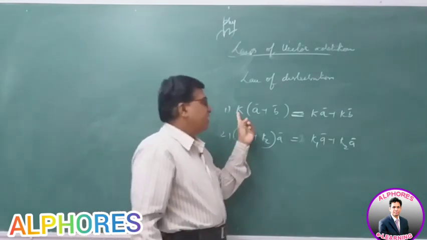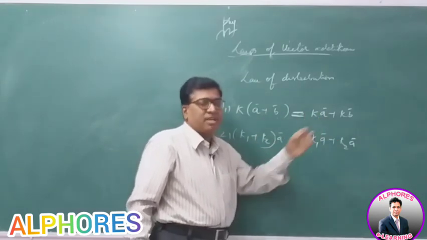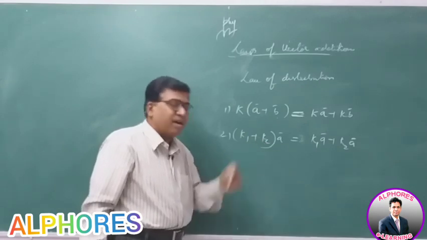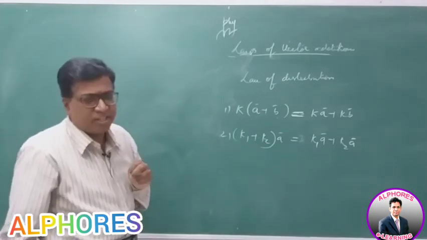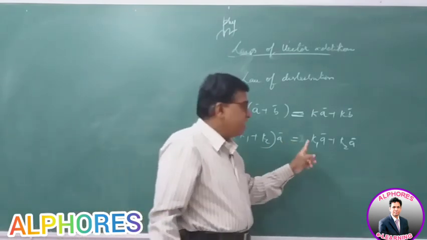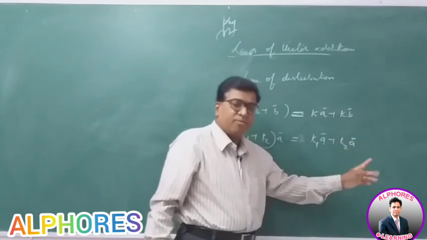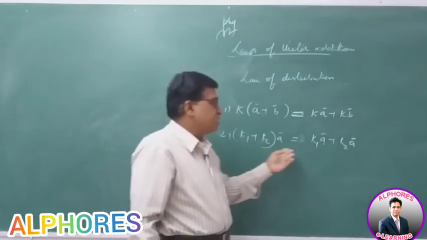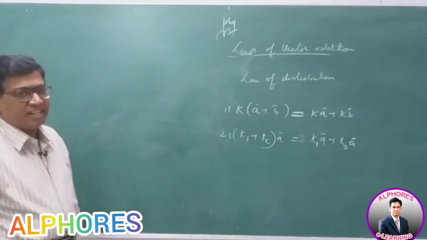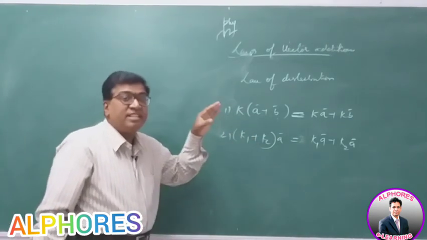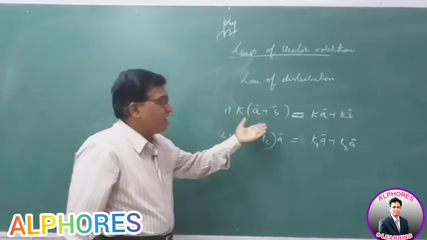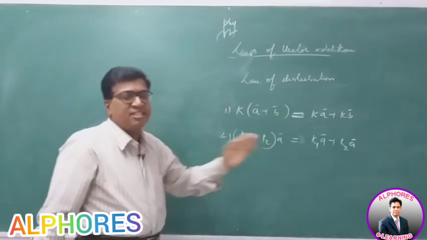So that way, whether it is K of A plus B or Ka bar plus Kb bar, the answer is the same. Similarly, K1 plus K2 times A bar. There are two scalars K1 plus K2 multiplied to a vector A bar. Then this is the same as multiplying the constants individually and adding them both. Right? Even this is also correct. This way also you can take the resultant. So this is called the distributive law, the law of distribution. Whether you add and multiply or multiply and add, the resultant is the same.